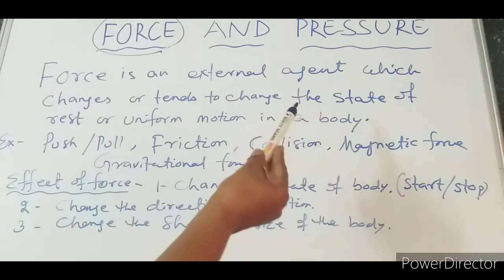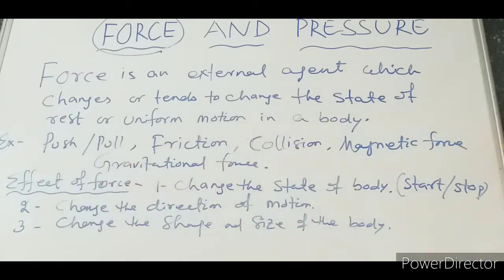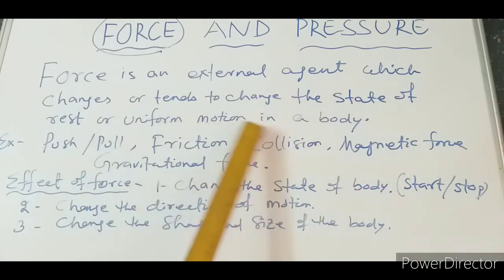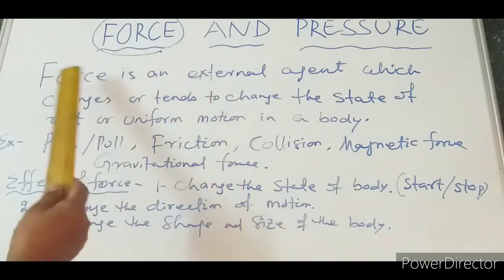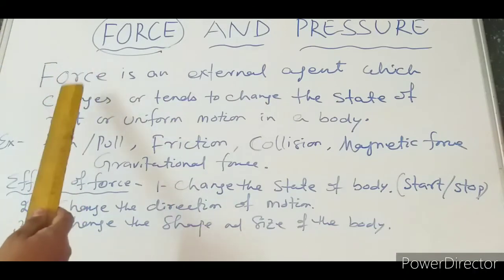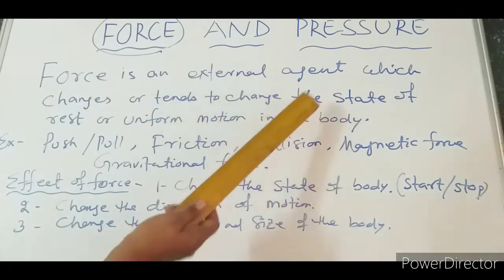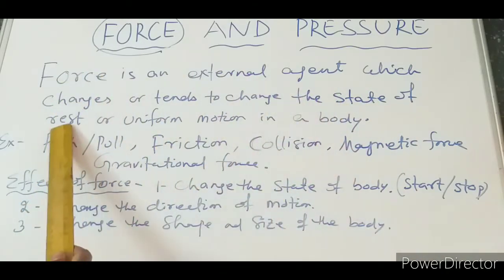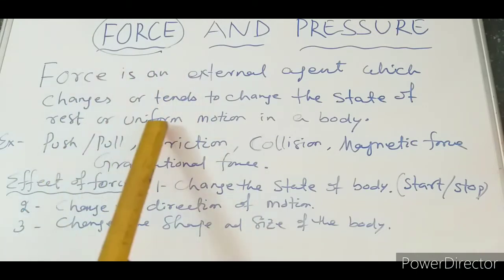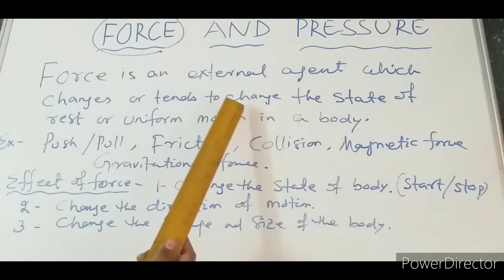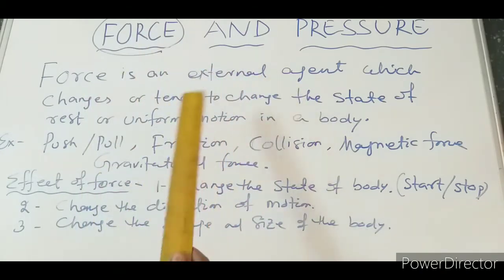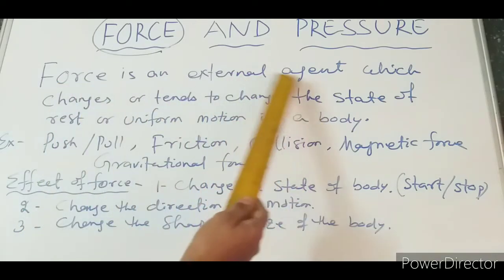Force is an external agent which changes or tends to change the state of rest or uniform motion in a body. It means that it is an external agent, an external body. If you are at a state of rest, when force is applied, you change your state of rest and come to motion. Or if you are in motion, it can stop the motion, reduce the speed of motion, or accelerate the motion. So, force is an external agent.